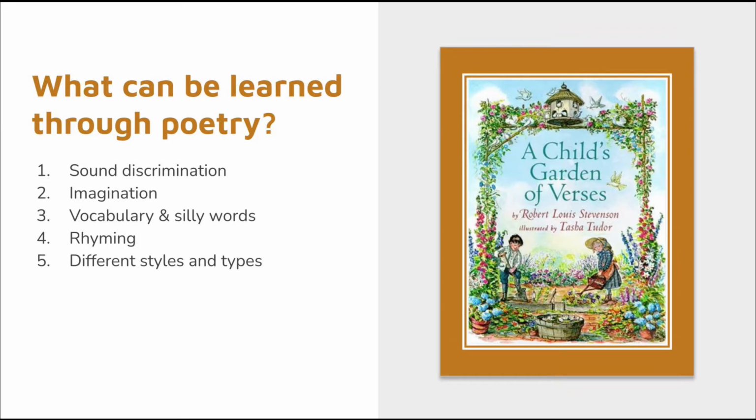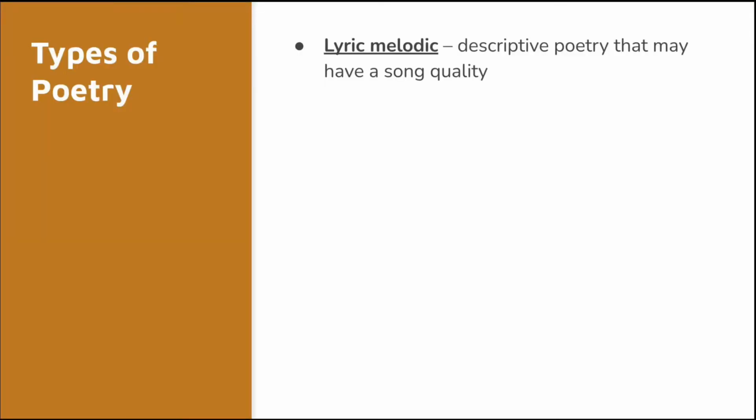And then the fifth thing that children can learn through poetry is about different styles and types of poetry. There are many types of poetry, and I'm going to give you 5 types. The first one is the lyric melodic. This one is a descriptive poem that may have a song quality. An example that I thought of for this is Hickory Dickory Dock.